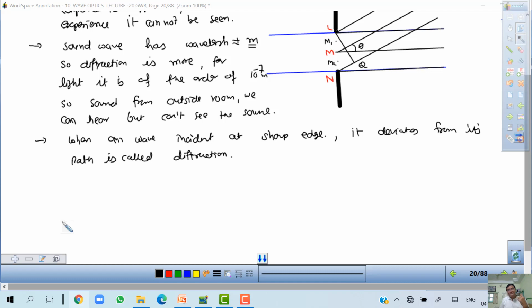What he said, if you have two sources, what we observe is the interference. But if you have many sources, and whatever the phenomena is taking place, that is called diffraction. So still the answer is unclear, but we are explaining in two different ways.